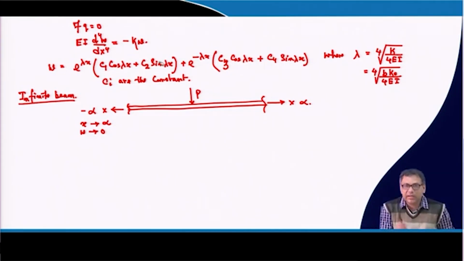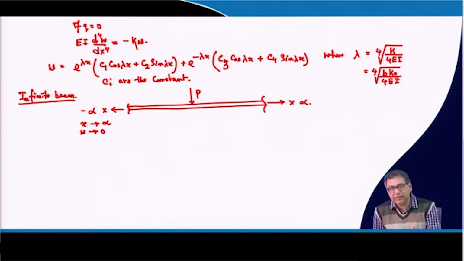In this equation, w can be 0 as x tends to infinity only if C1 and C2 are 0. Otherwise it is not possible, because e to the power lambda x is positive. If you have any finite value of C1 and C2, this term would never be 0 as x goes to infinity.